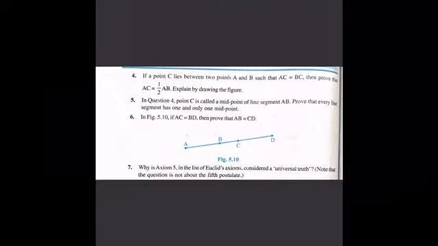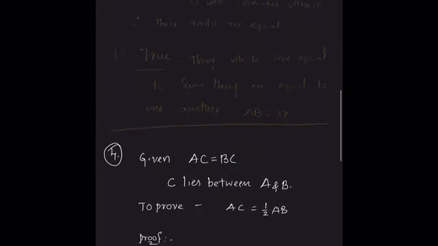Let us see question number 5. In question number 4, point C is called a midpoint of line AB. Prove that every line segment has one and only one midpoint. So here they are saying that in question number 4, if C is called midpoint, prove that it has only one midpoint. Here already we have seen C is in between A and B. Now we have to prove that it is only having one midpoint, that is C.